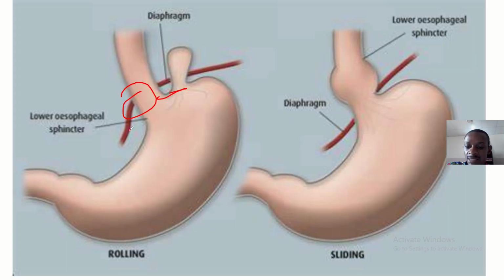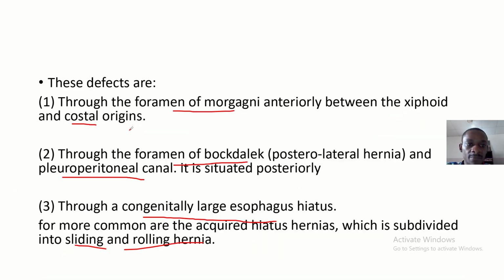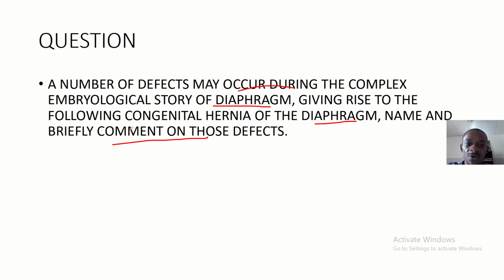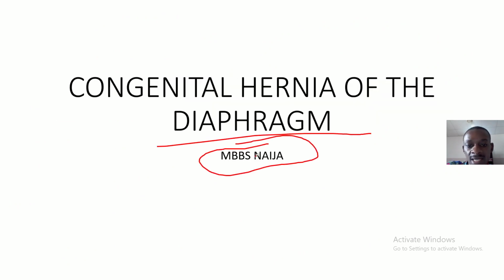So guys, this is it, and that's the end of our notes on congenital hernias of the diaphragm. We have the sliding hernia and the rolling hernia.